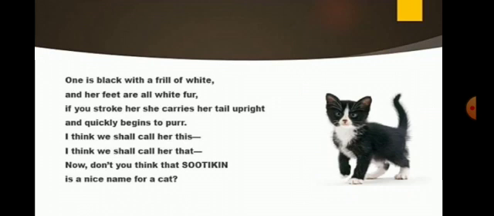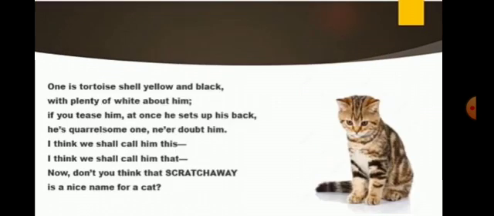Dear children, in this stanza, the poet tells us that this little cat is black in color. She has white fur only around her feet and her neck. Soot is the substance which is all black, so Sootkin is the most suitable name for this little cat. So the poet wanted to call the little cat Sootkin. What is that? Sootkin.